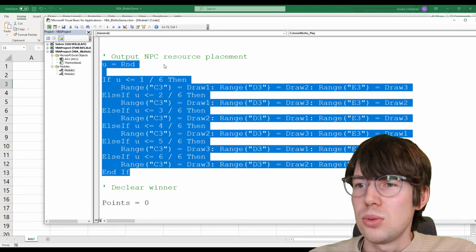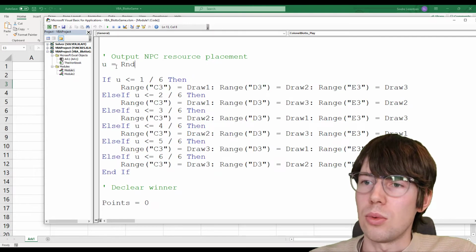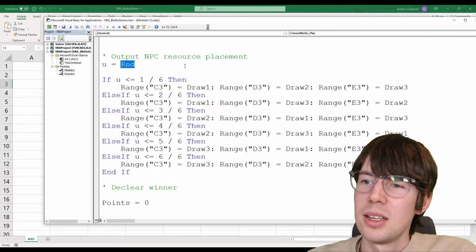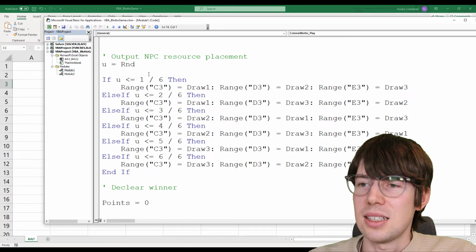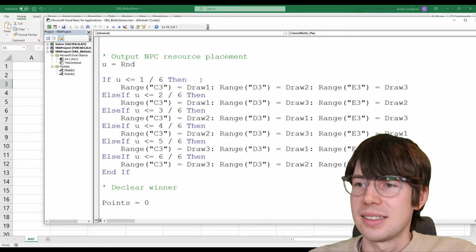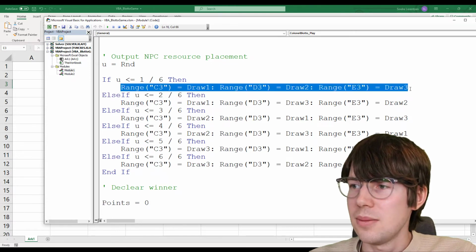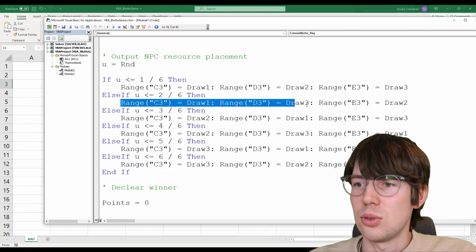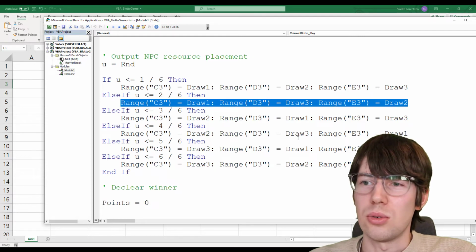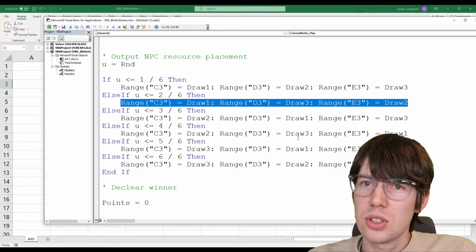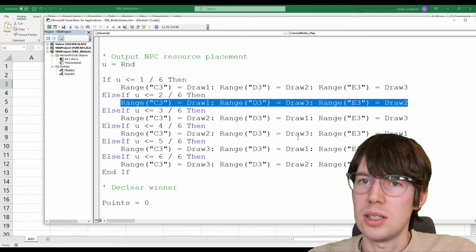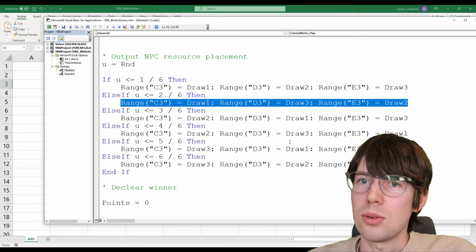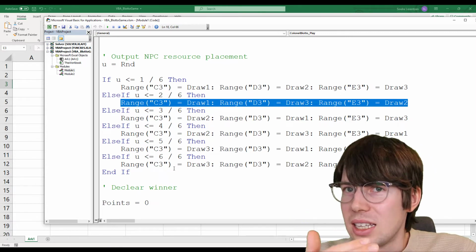I generate a pseudo-random number between 0 and 1 called u using RND syntax. That is just the Richmond-Hill algorithm. If u is less than 1 divided by 6, then I do a certain allocation. If it's between 1 over 6 and 2 over 6, I do another allocation, and so forth. Why 6 times? Because there are 6 possible ways to shuffle around 3 doors. It's 3 times 2 times 1, so the number of permutations is equal to 6. So I'm just shuffling it around there.